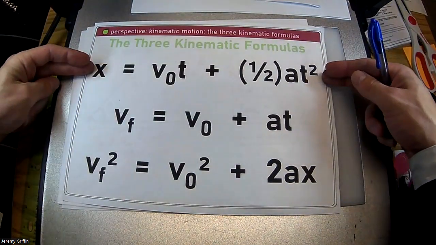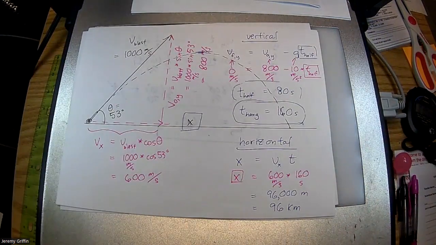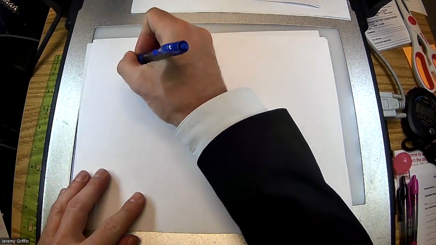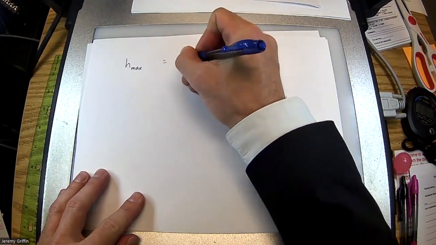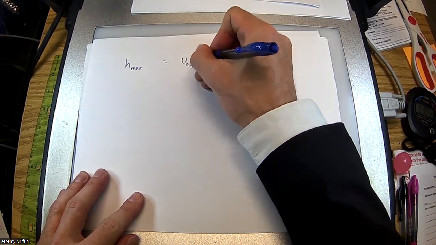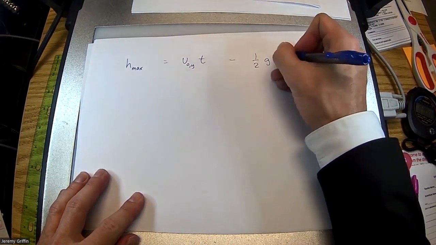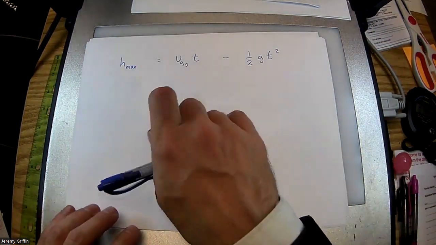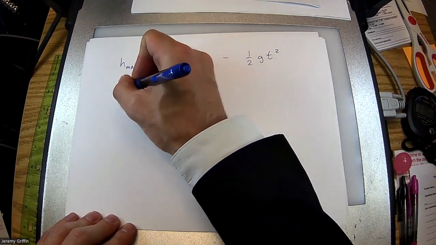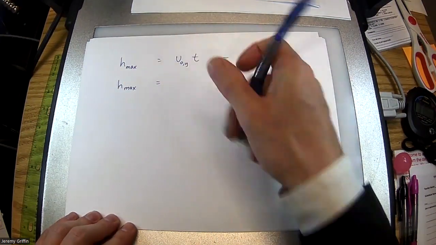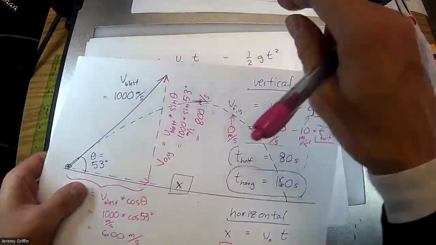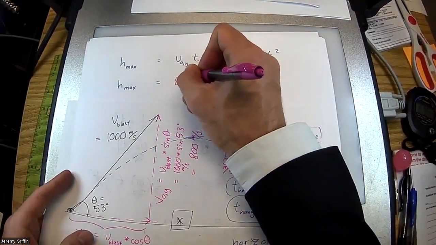Let's go with this one right here. I'm just going to pick one. If you want to check the other way, then feel free. We're going to say, how high does this go? So let's say H max equals v naught y t minus 1/2 g t squared. This is one way to do it. There might be multiple ways. So H max equals, I guess I'm doing specific numbers. It was being blasted up initially at 800 meters per second.